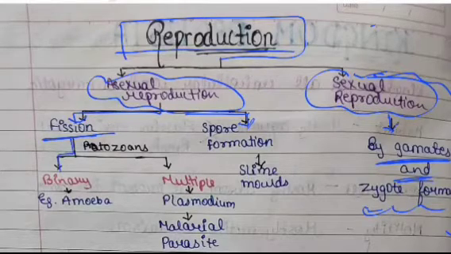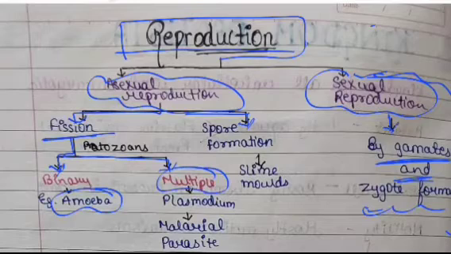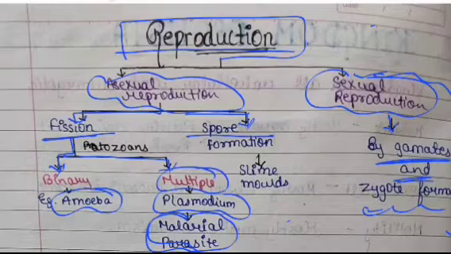Fission can be binary in case of amoeba and multiple in case of plasmodium, which is also known as the malarial parasite. Spore formation takes place in slime molds.